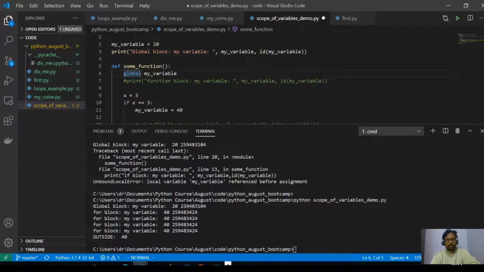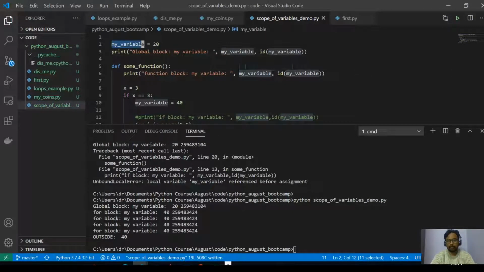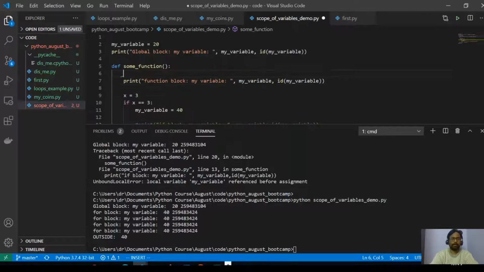If you are simply using it, for example, to print something, that means you are not trying to assign anything. You can simply use it. You don't have to tell that it's a global variable. It is automatic because you are simply reading it. Suppose you put global in front of it. That means you are specifically telling Python it is a global variable. So now it is pointing to this.